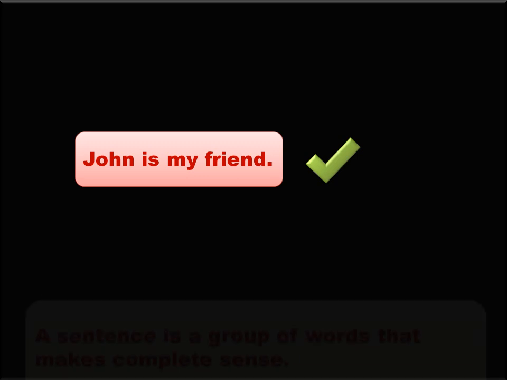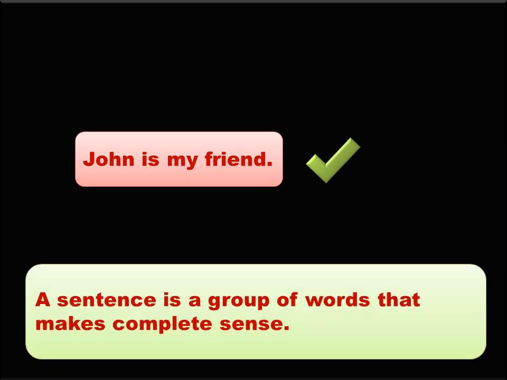Yes, it makes sense. This sentence need not depend on any other word or group of words to make sense. So, we call this a sentence. From this, what do you understand? A sentence is a group of words that makes complete sense.